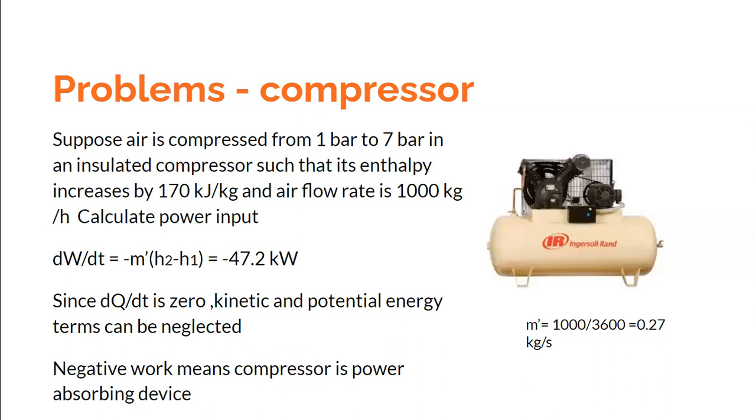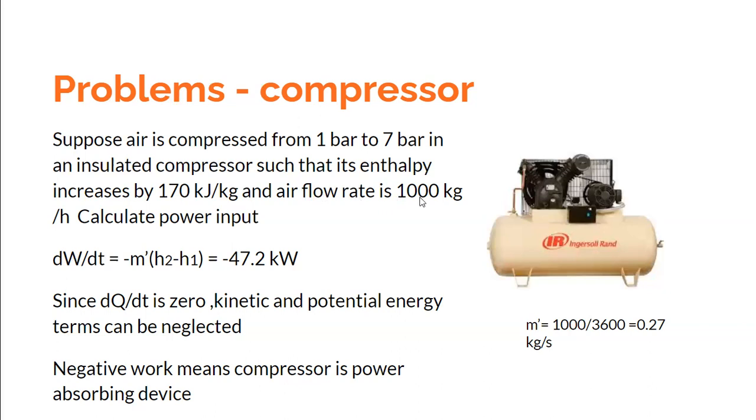For example, in this numerical, you see that the air is being compressed from 1 bar, that is the suction pressure, up to 7 bar, which is the discharge pressure, and it's an insulated compressor, such that its enthalpy increases by 170 kilojoules per kg. How do you find this enthalpy change? Just by referring to the property tables of gases. But for our present purpose, we are not interested in calculating the enthalpy at 1 bar and 7 bar. We assume that there is an increase in enthalpy of 170 kilojoules per kg.